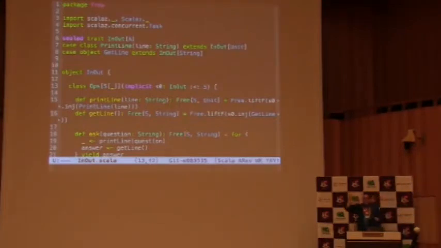And all the rest stays the same. Like we have the ability to lift our input output into a program Free of S.